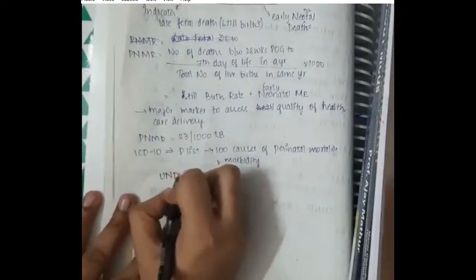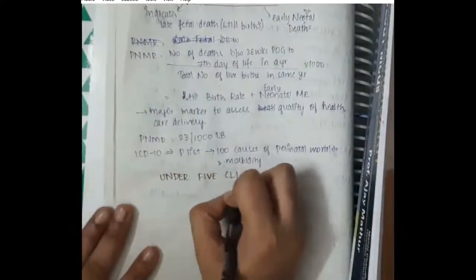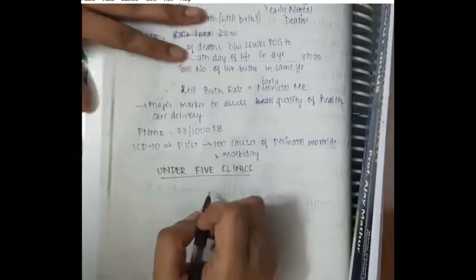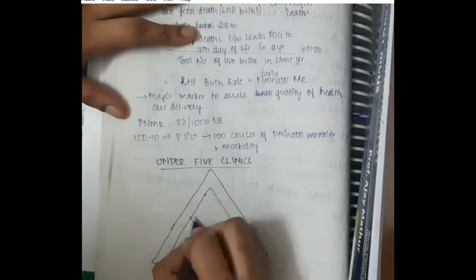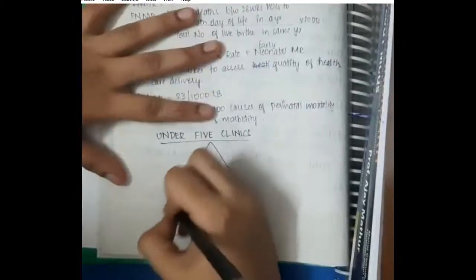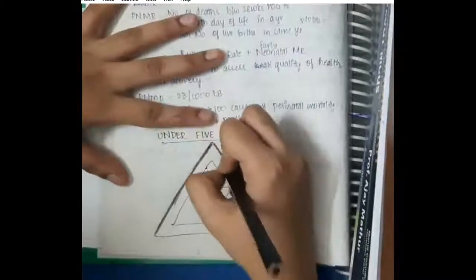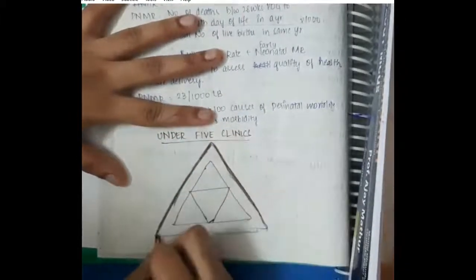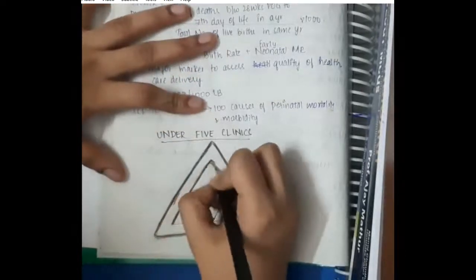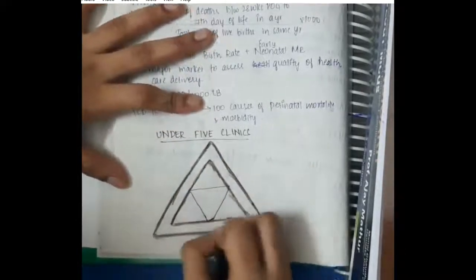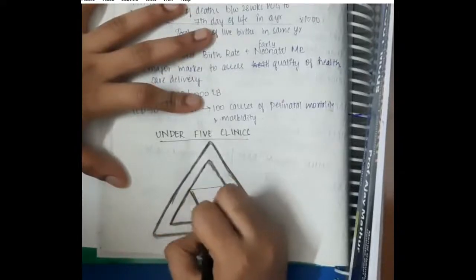So now let us learn about the under 5 clinics. Under 5 clinics have mainly 3 important things. So first we have a big triangle, small triangle, and in that one more triangle. The outer big triangle which you see here will tell us about the health education, whereas the inner triangle has again 4 triangles.